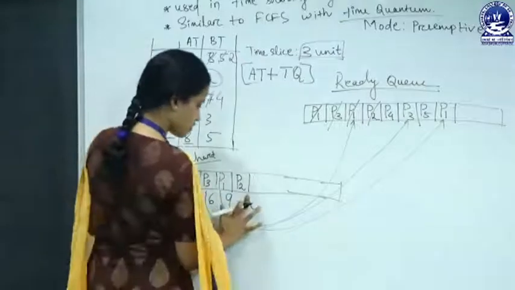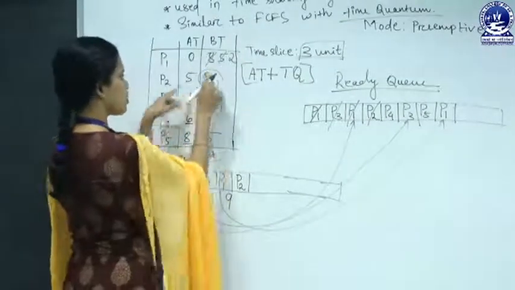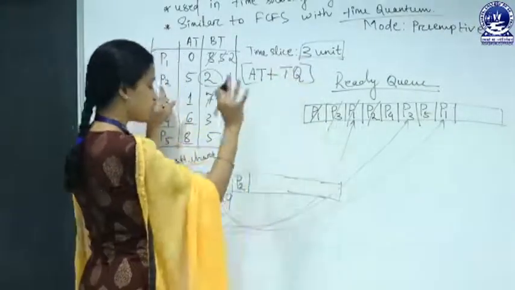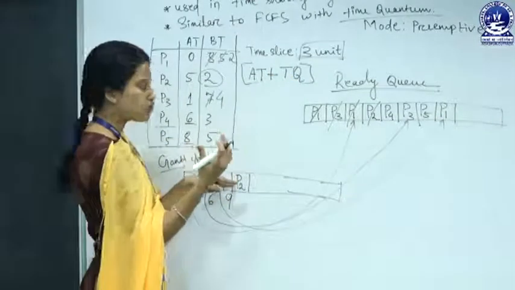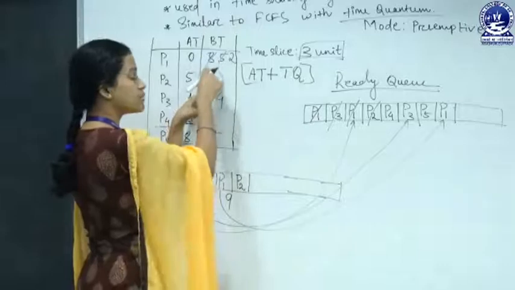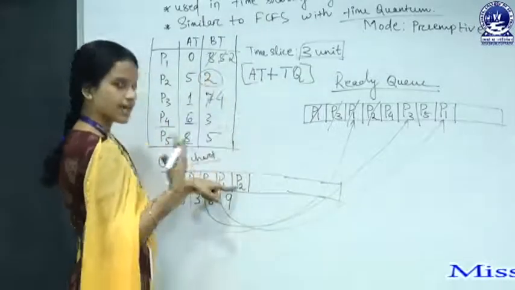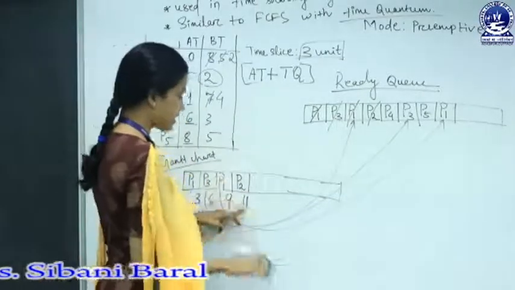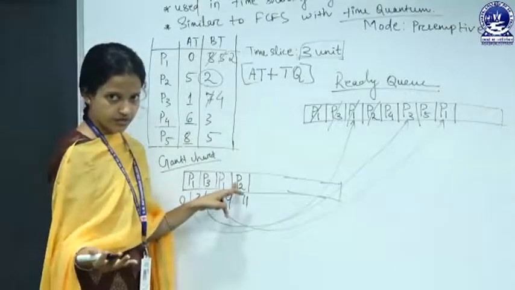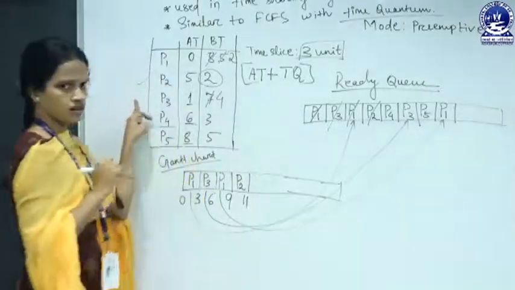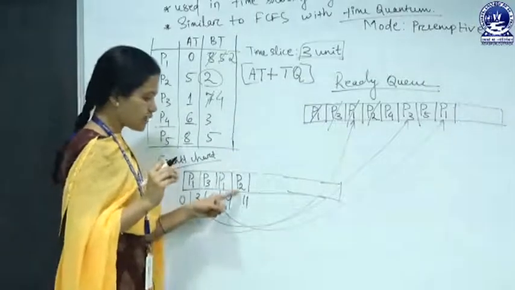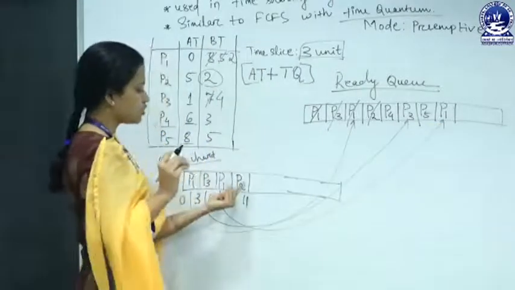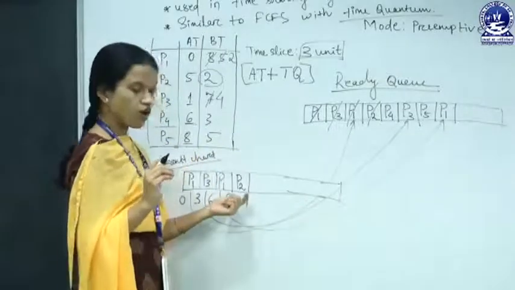No, that is not right, because the burst time of P2 is 2 millisecond and the time slice is 3 millisecond. Then we have to allocate P2 to the CPU on the basis of the burst time only. So it will execute in the CPU for 2 millisecond, that is 11. At 11 millisecond, P2 would be terminated. Okay, so P2 is done now. No need to preempt P2 again to the ready queue, because P2 is already terminated.